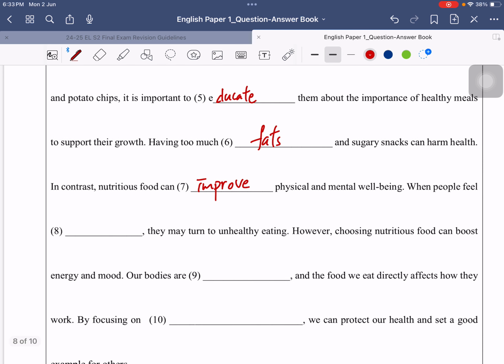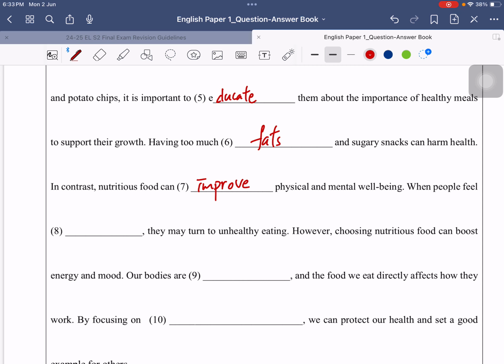When people feel stressed, they may turn to unhealthy eating. So you can see people feel blank. This should be an adjective because it talks about our feeling, right? So people feel stressed, they may turn to unhealthy eating. Do you still remember we worked on one writing which is related to the topic, stress eating.